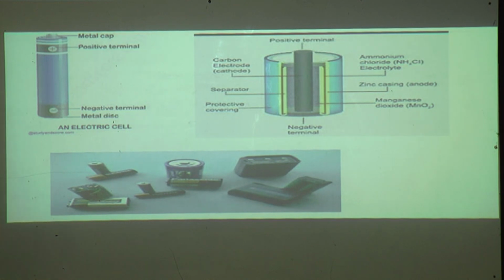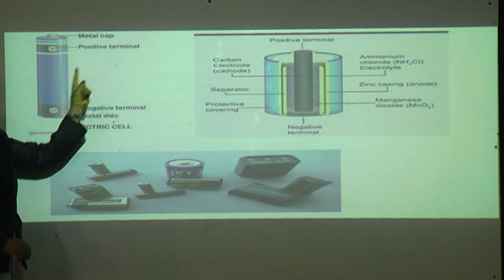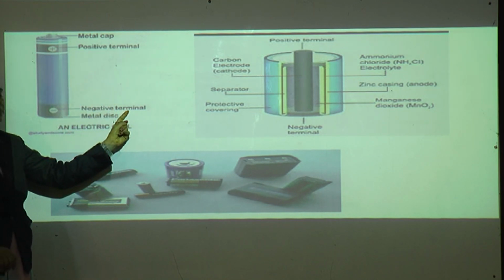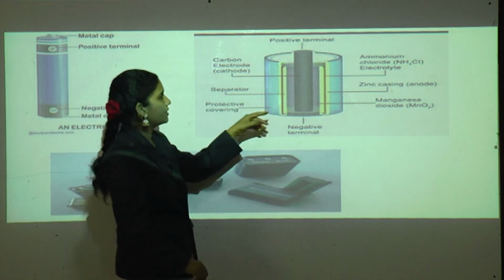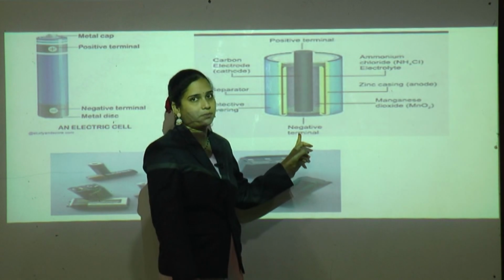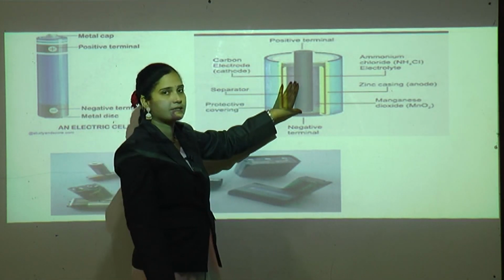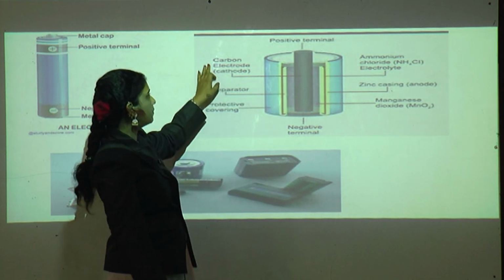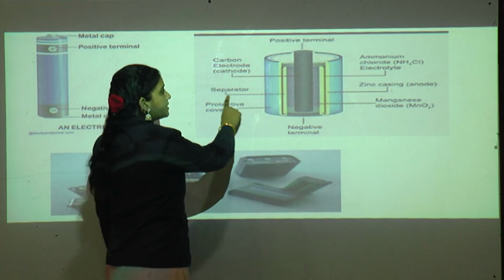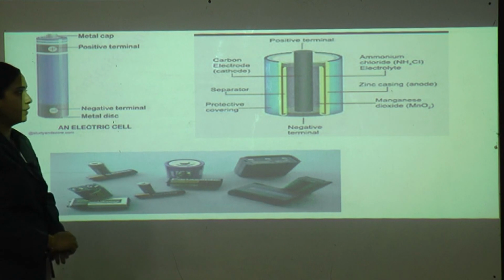See the pictures of a cell. Here is the metal cap, that is the positive terminal. Here is the metal disc, this one is the negative terminal. Here the chemicals inside the cell are: carbon electrode, that is the cathode, the separator and the protective covering.